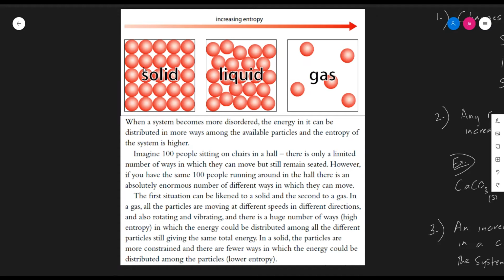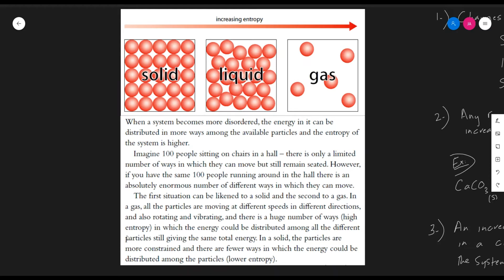It's basically vibrational energy, while in a gas the energy can be distributed in many different ways, such as translational motion as well as vibrational and rotational motion. And thus there are more ways in which the energy can be distributed among the particles in a system, and thus the entropy is higher in a gas than it is in a solid, and the liquid being an intermediate.